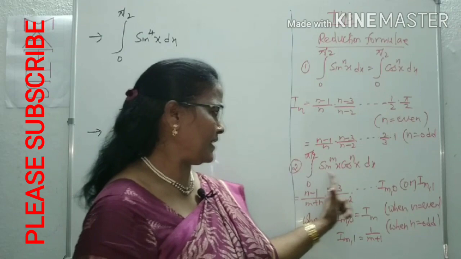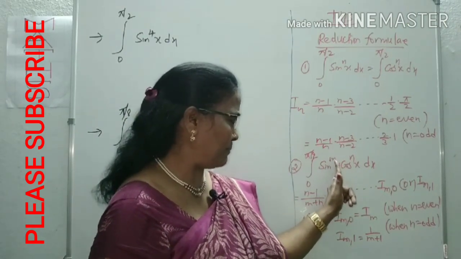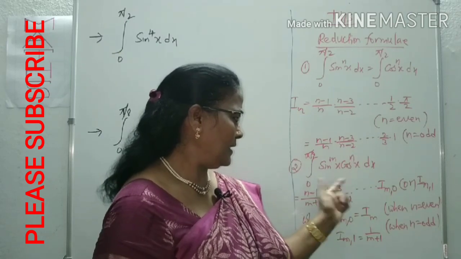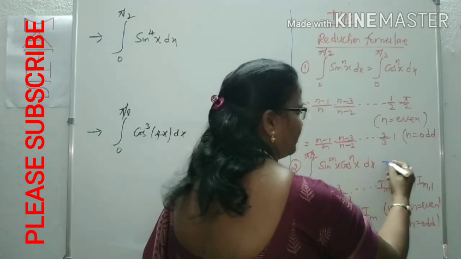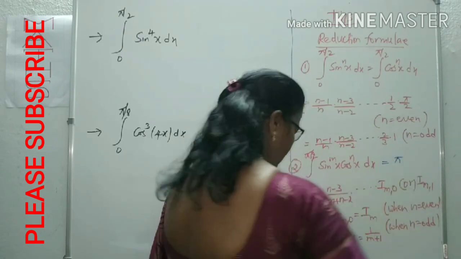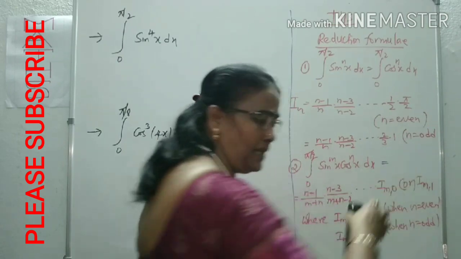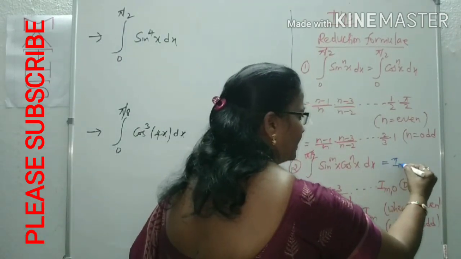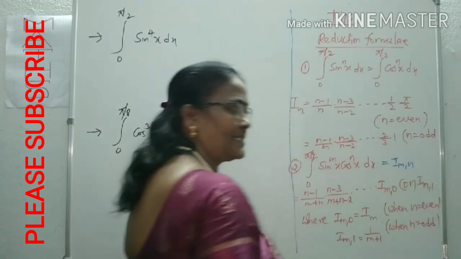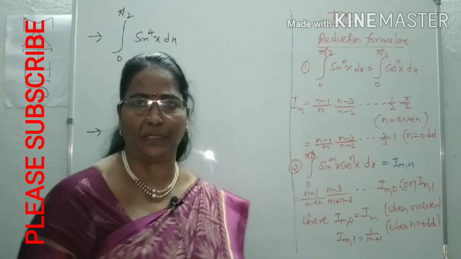In this case, you will be given the sine function as well as the cos function. Sine power is m, cos power is n. This is simply denoted as I_m,n, where m is the power of sine and n is the power of cos. Here also the limits are from 0 to pi by 2 only.